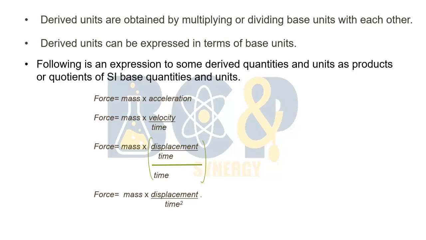Now we have to find the base units for force. What are the base units for force? For finding them, we must know the base unit of all these base physical quantities. The base unit for mass is kilogram, for displacement is meter, as displacement is a type of length, while for time it is second. But if we are talking about time square, then its unit will be second square. Hence, force is equal to kilogram meter per second square.